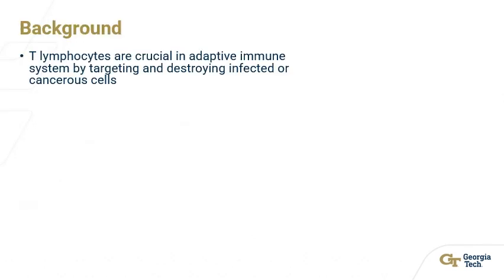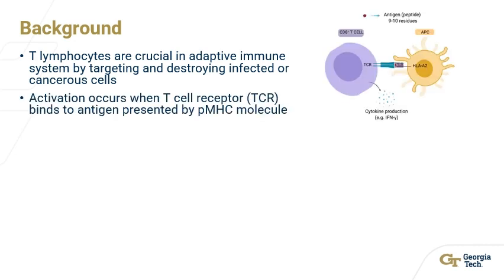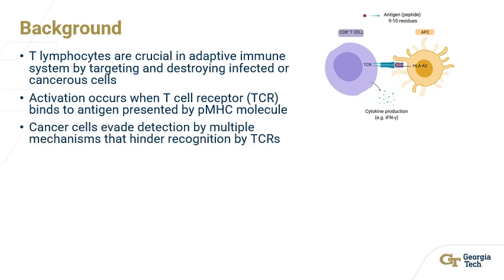T lymphocytes, or T cells, are critical to our immune system by identifying and destroying infected or cancerous cells. They are activated when the T cell receptor, or TCR, engages with an antigen peptide presented by the major histocompatibility complex, which triggers T cells to produce cytokines and kill target cells. Cancer cells are often able to avoid T cell detection due to multiple mechanisms, including low reactivity to TCRs, which allow them to undergo uncontrolled growth.